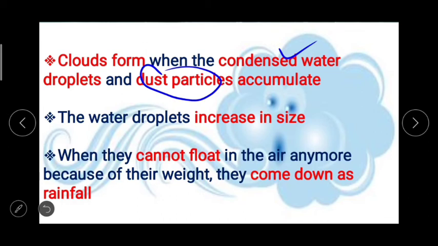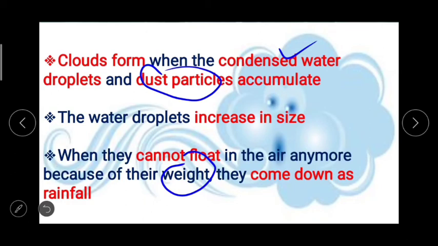The water droplets increase in size, and when they cannot float in the air anymore because of their weight. Weight is increasing because the size is increasing, because it is accumulating with the dust particles. So because their weight and size increase, they cannot stay up, and that's why they come down as rainfall. They become rain and come down.